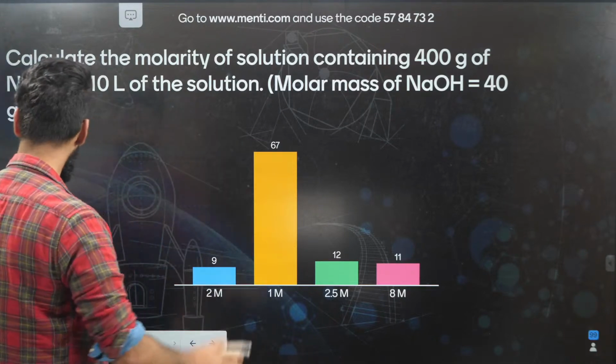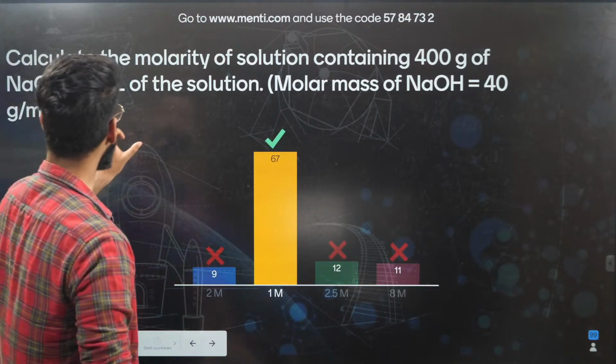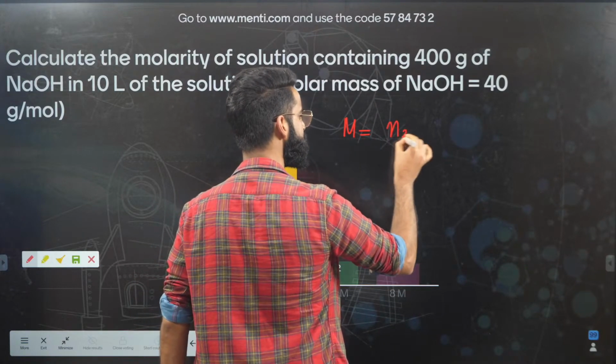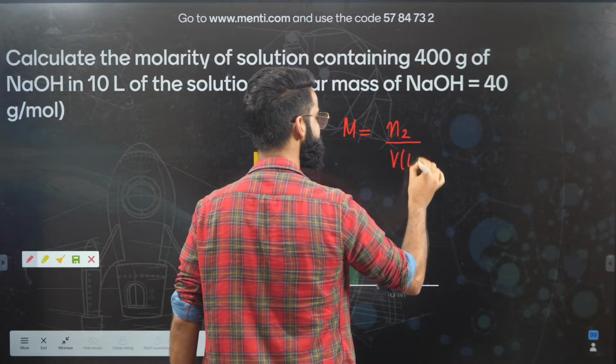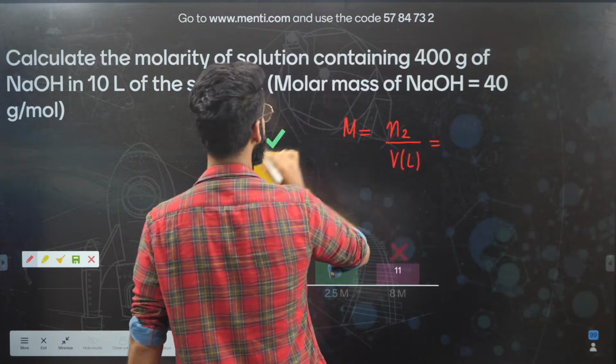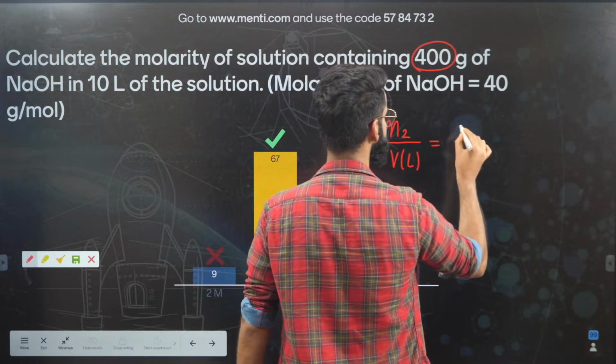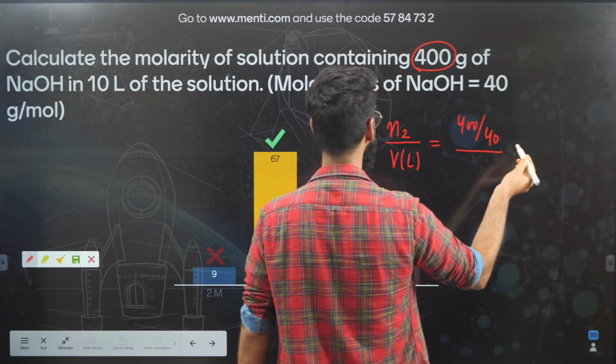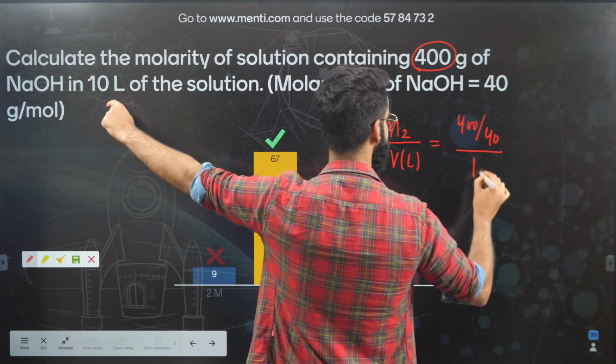Well, it was a very simple question. We were supposed to calculate molarity, right? People, if you remember, molarity is the number of moles of solute divided by volume of solution in liters. Now, the number of moles of solute is equal to mass of solute divided by molar mass of solute. The molar mass of NaOH is 40, divided by the volume of solution in liters, that's 10.